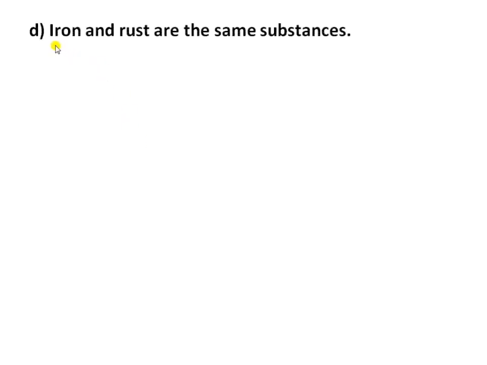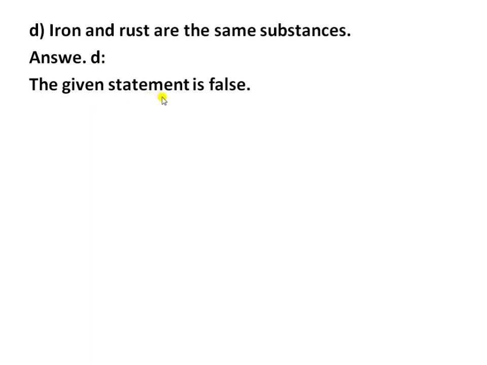Next question is, iron and rust are the same substances. So the answer is, the given statement is false, because iron and rust are different substances. Okay, because iron is an element and rust is a compound of iron.